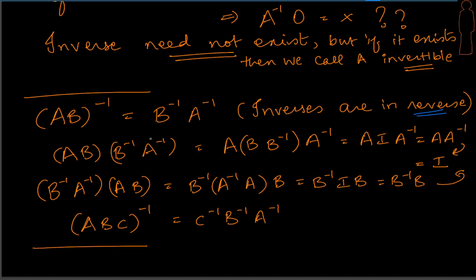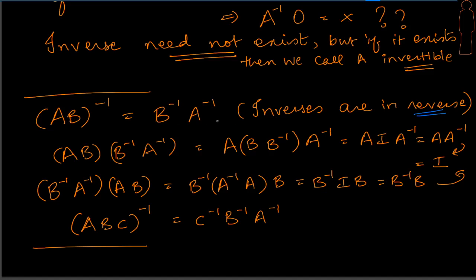So we take AB and the proposed inverse, and just applying the associative property of matrix multiplication, we can very easily see that I can shift the parenthesis, B B inverse becomes I, and we know that A into I is actually A, so A A inverse will again become I, right? Similarly, do the pre-multiplication, in a very similar fashion, change the parenthesis here and then we get the same result, right? And what does that convey? It conveys to us that B inverse A inverse is the inverse of the product AB, right?